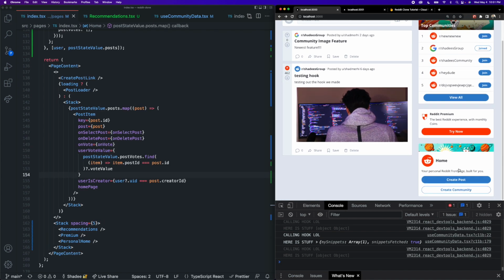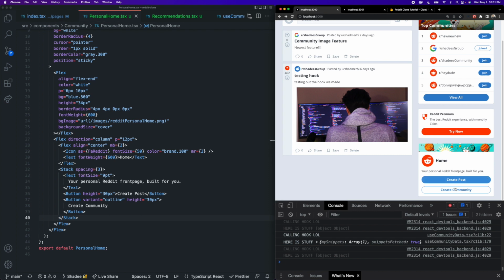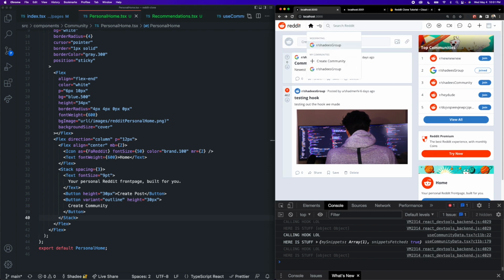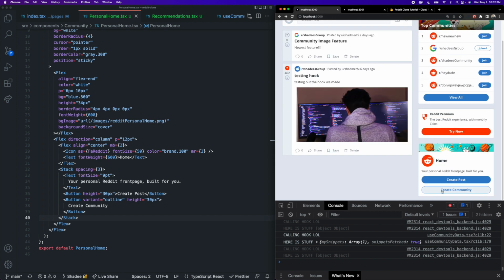And actually, a really good exercise for you to do on this personal home component would be to make those buttons do something functional. For example, the create post button, you could trigger the opening of this directory up here, maybe scroll the user to the top of the page and open that up. And then for the create community button, you could open up the create community modal. So I will leave that up to you if you decide to do that.